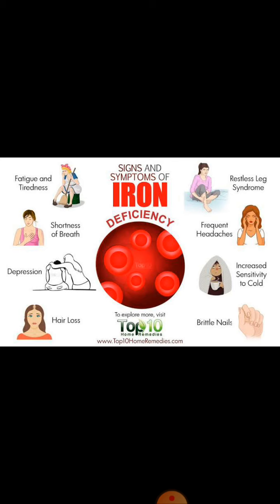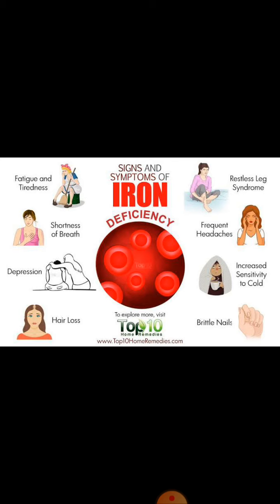Then there is a condition known as Plummer-Vinson syndrome, which occurs very frequently in a person who is suffering from iron deficiency anemia. In Plummer-Vinson syndrome, three things should be kept in mind. Number one, there is atrophic glossitis. The tongue becomes very smooth and beefy, atrophic glossitis. Then there are esophageal webs, and number three, there is microcytic hypochromic anemia. These three things together are known as Plummer-Vinson syndrome.